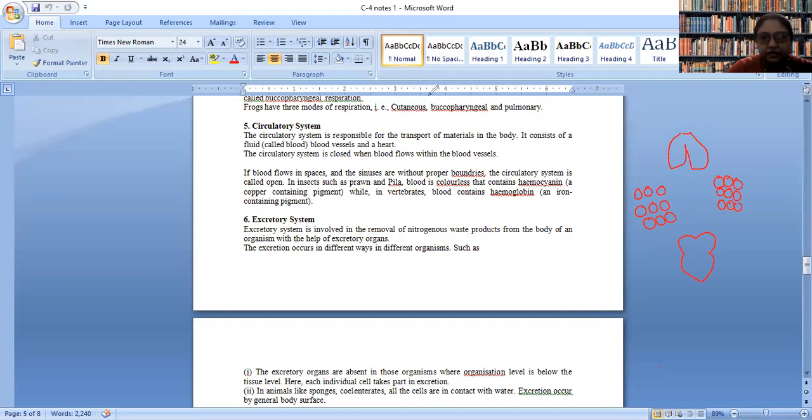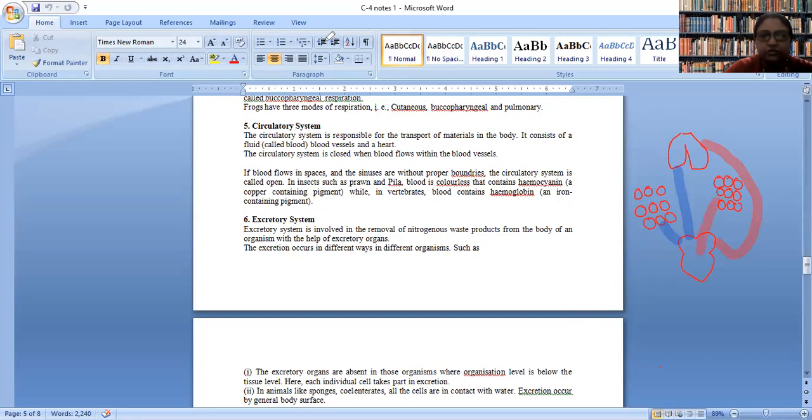You know that the blood circulatory system is carrying the deoxygenated blood from the tissue, and then this deoxygenated blood is sent to the lungs. Okay, from lungs the oxygenated blood is sent to the heart, and then this oxygenated blood is supplied to the tissue.